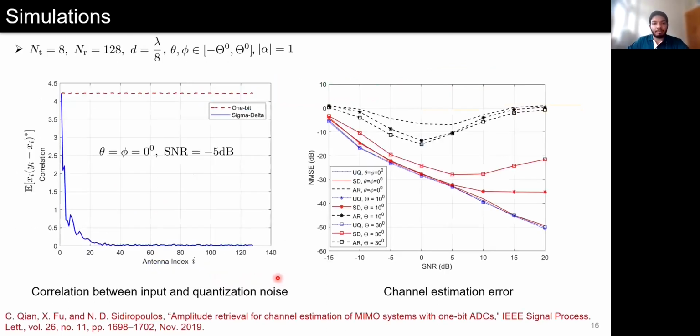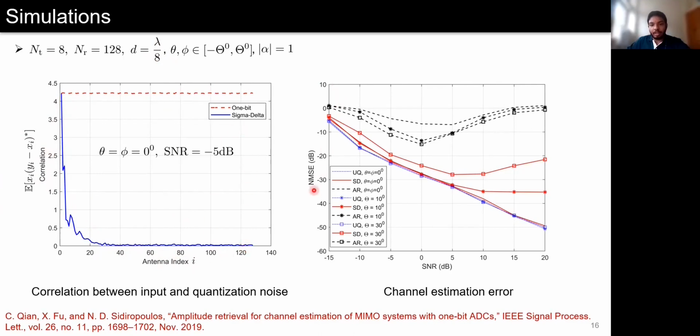Let us move to simulations. Here, we will consider a setting with 8 antennas at the user and 128 antennas at the base station, and both user and base station are assumed to be uniform linear arrays with lambda by 2 spacing, and an oversampling ratio of 4. Here, we will illustrate the correlation between input and the quantization noise for a 1-bit quantizer and a sigma-delta quantizer. As we have discussed before, we can see that the correlation between input and the quantization noise for antenna indices away from the phase reference is 0 for the sigma-delta quantizer.